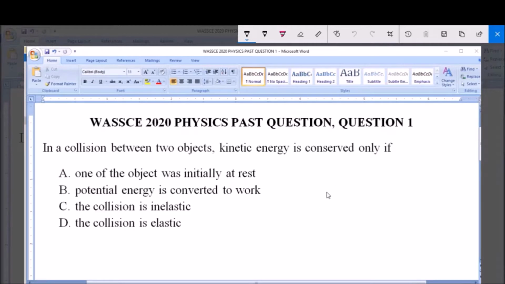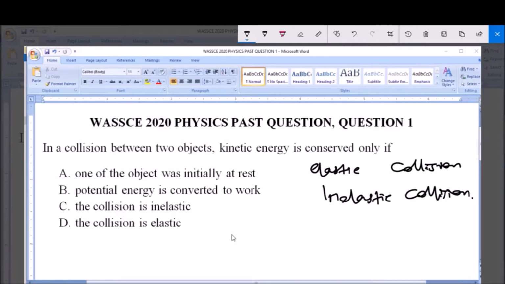Now, when there's a collision between two objects, there are two forms of this collision. It's either an elastic collision or an inelastic collision.